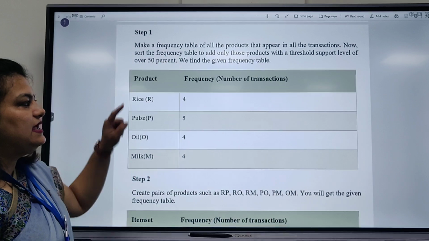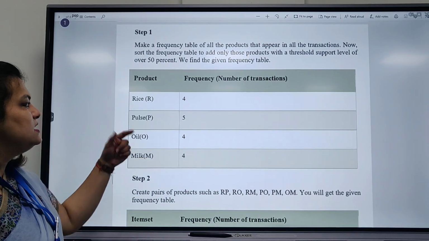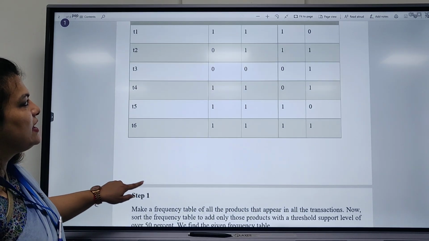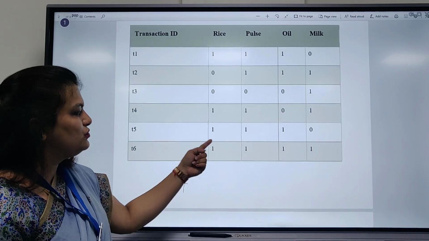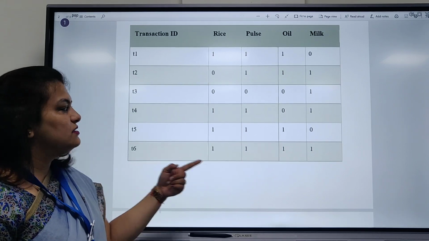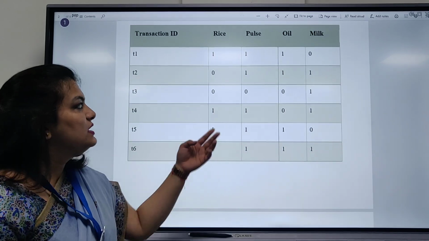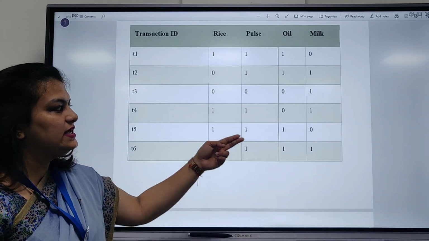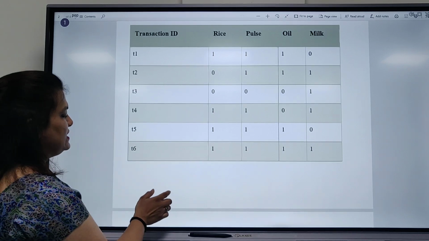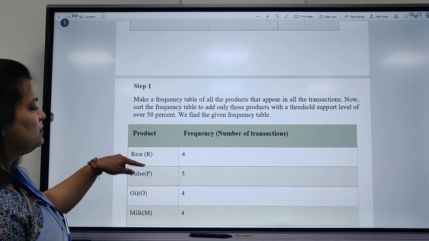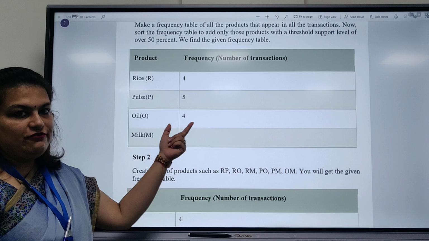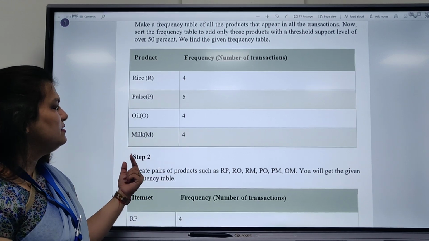Step 1, we make a frequency table of how many times all the products were taken. Rice is taken how many times? 1, 2, 3, 4. So the frequency of rice is 4. Pulse is taken 5 times. Oil is taken 4 times and milk is taken 3 times. So we have made a frequency table: rice 4, pulse 5, oil 4 and milk 3.